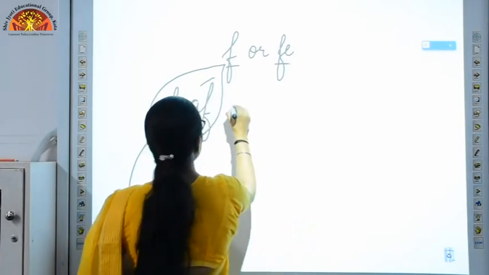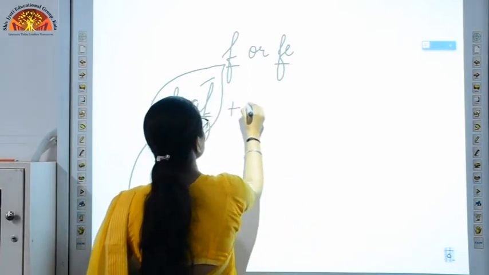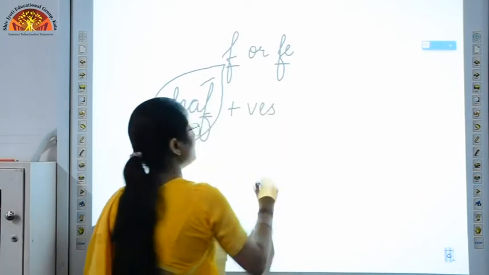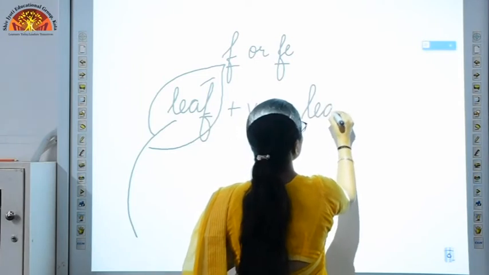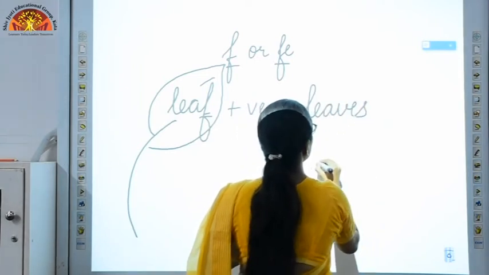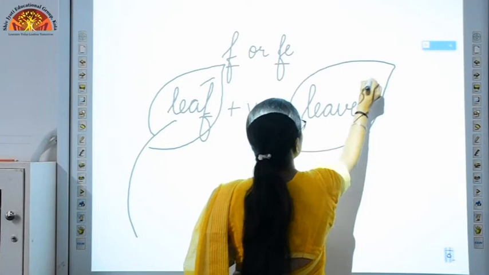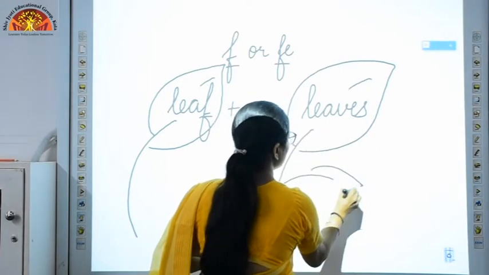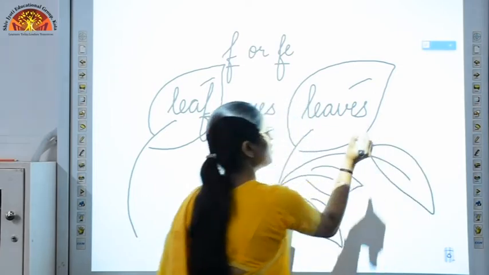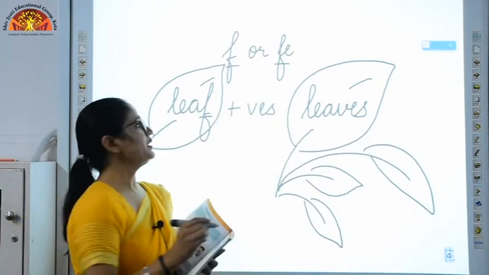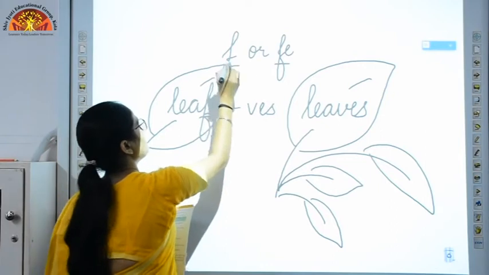We have to replace F with VES. So my word will be leaves, L-E-A-V-E-S. Many leaves. It can be 2, it can be 3, it can be 4, it can be many. So this is the example for the word ending with F.